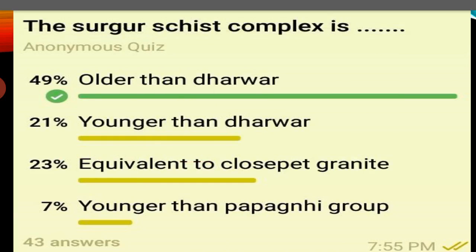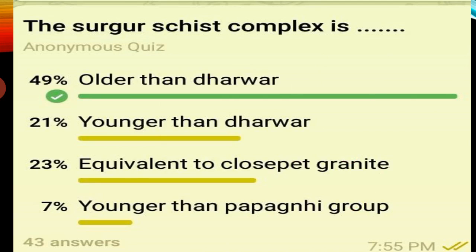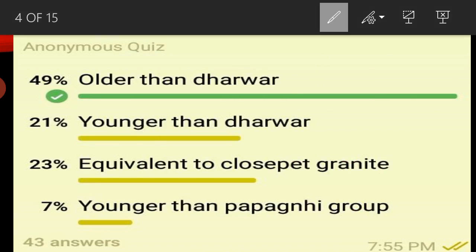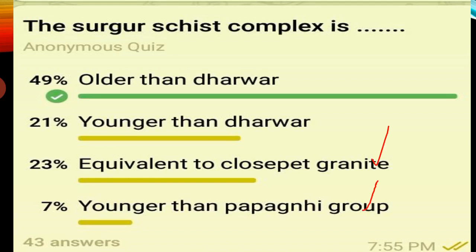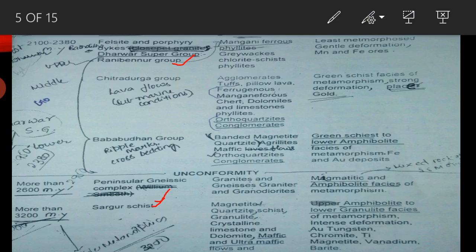Next, the Thargocyst complex is: the options are older than Darwar, younger than Darwar, equivalent to cross-spread granite, or younger than Papagni group. You can easily eliminate these two answers, younger than Papagni group and cross-spread granite. So this is not younger than Darwar, this is older than Darwar. See how old: the Thargocyst complex is more than 3200 million years.